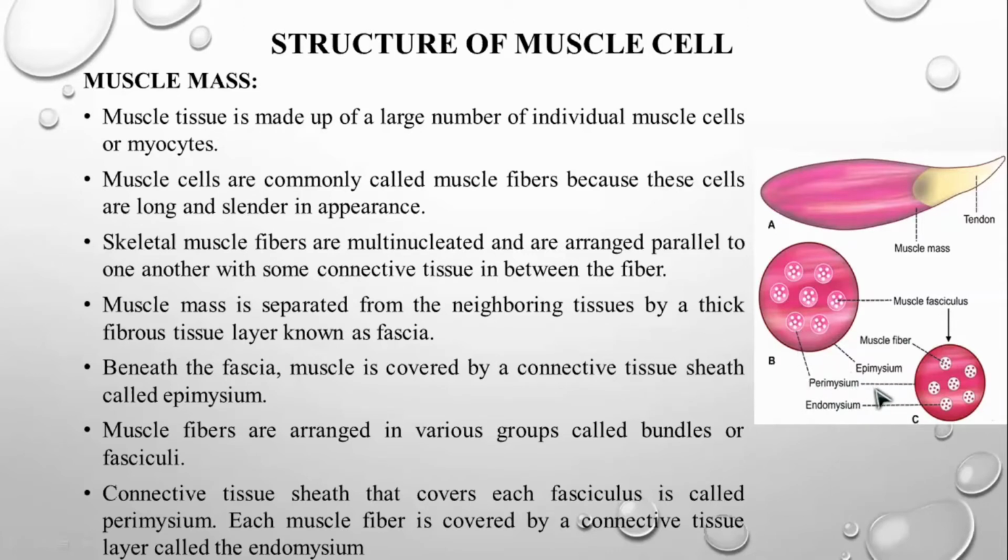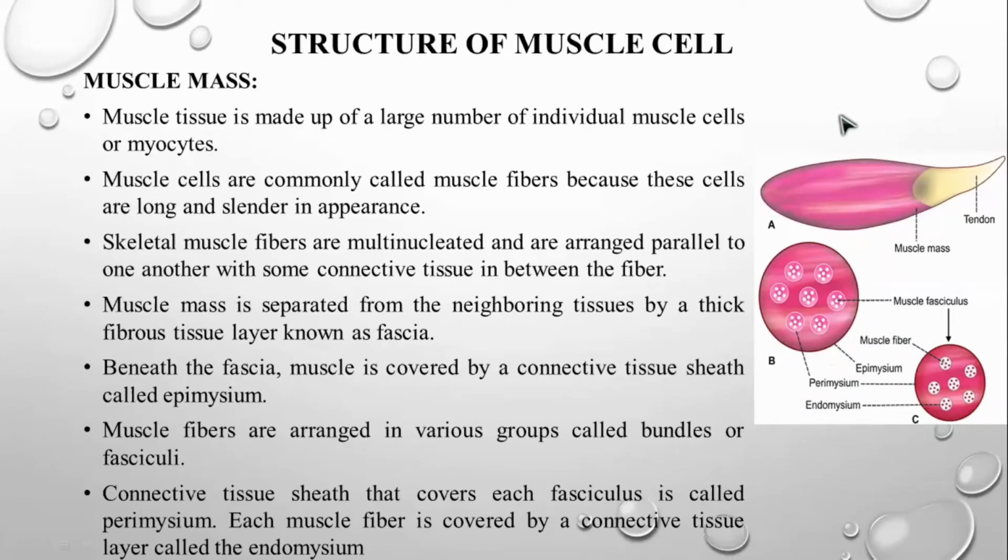Each muscle fiber is covered by a connective tissue layer called the endomysium. This fiber is covered by a covering, the inner covering, which we call the endomysium. So we have 3 layers.